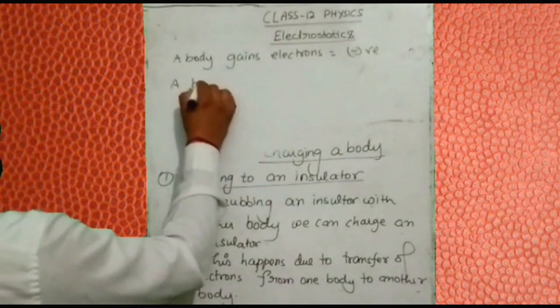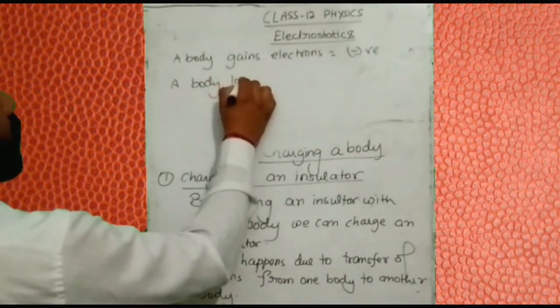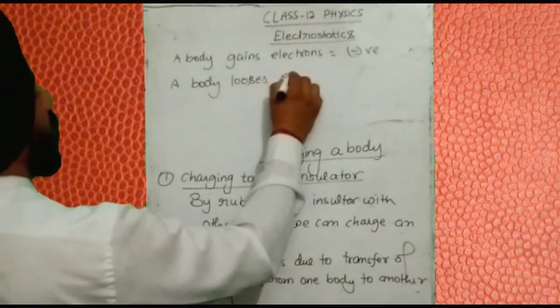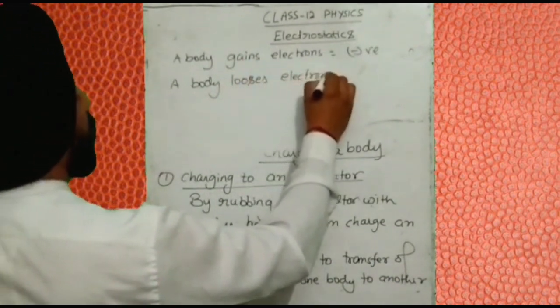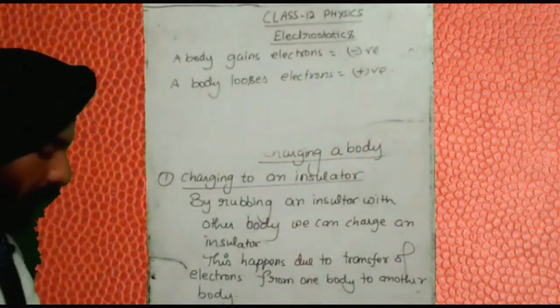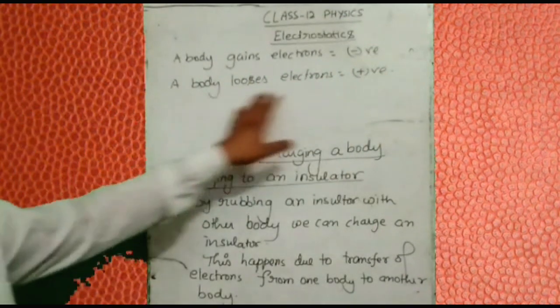A body which loses electrons becomes positively charged.